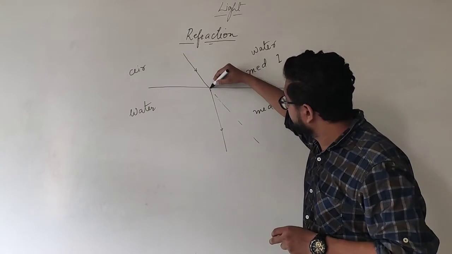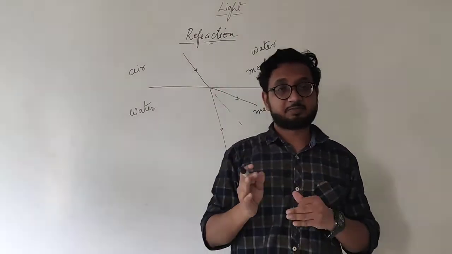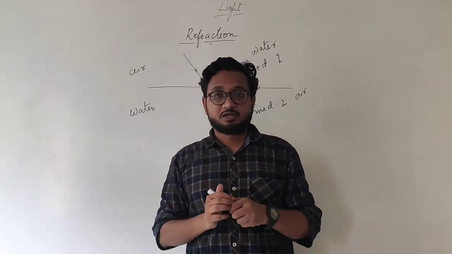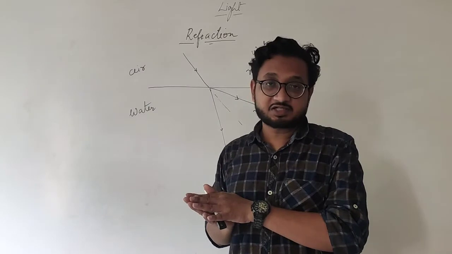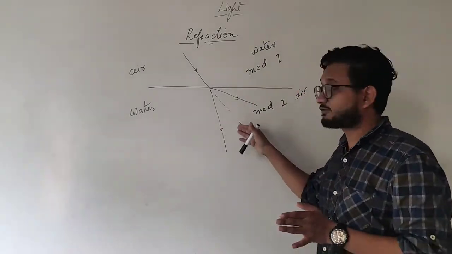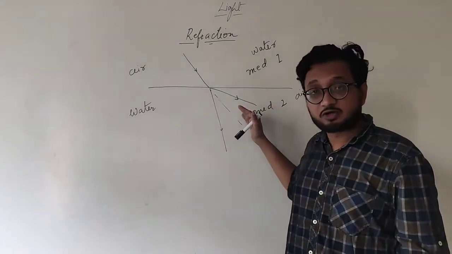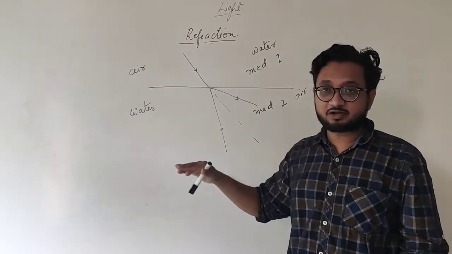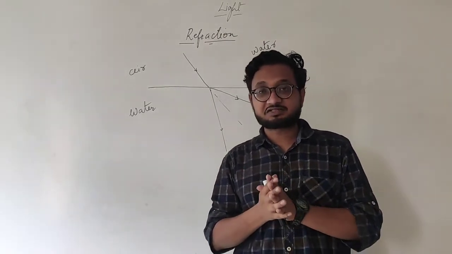So it will now move in this direction. It will change its path a little bit. So in both the cases, if it is going from a denser to a rarer medium, it will move away from its original path, and when it is going from rarer to denser, it will move on the other side of its original path. Now how to know which one is a denser and a rarer medium?